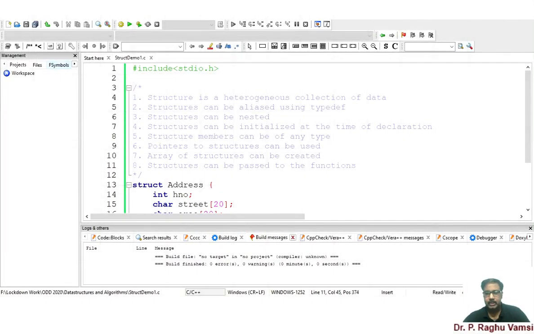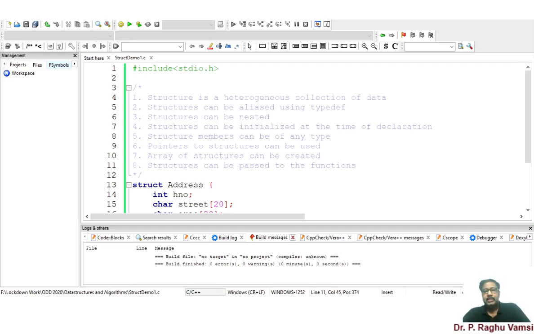Namaste and welcome back. In this video, I will be presenting the concept of structures. Basically, these structures are very important for developing the complex data types and the data structures. That's what we are going to see in this course.